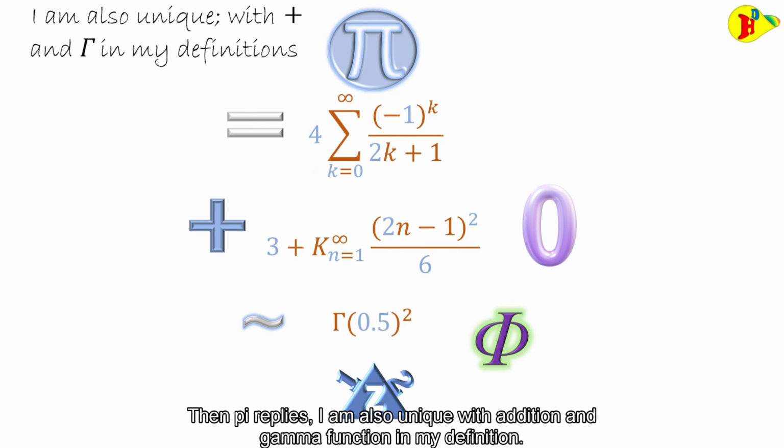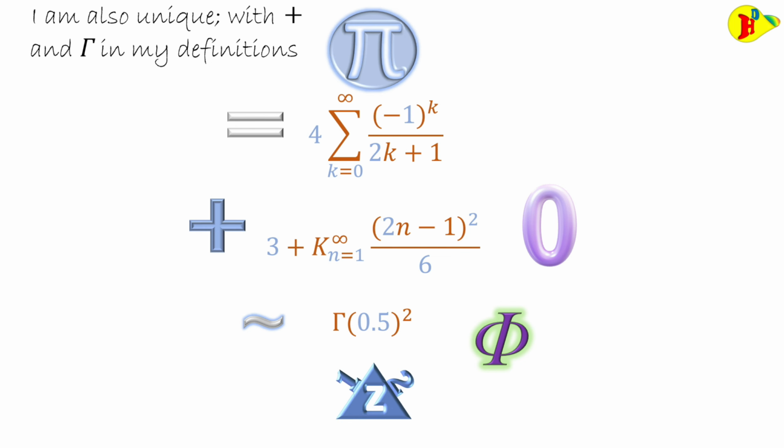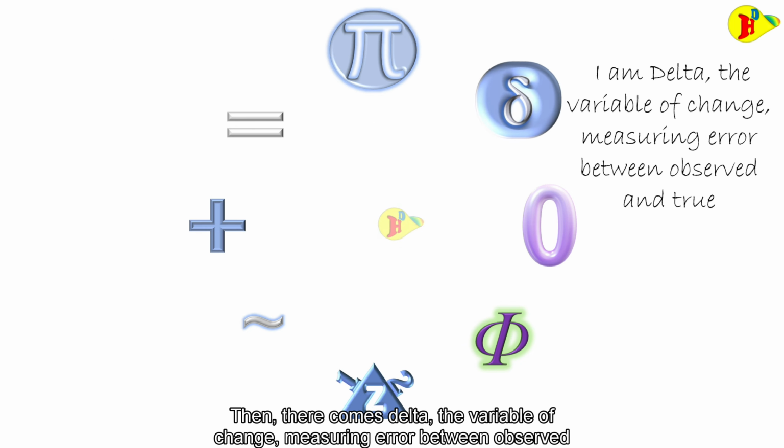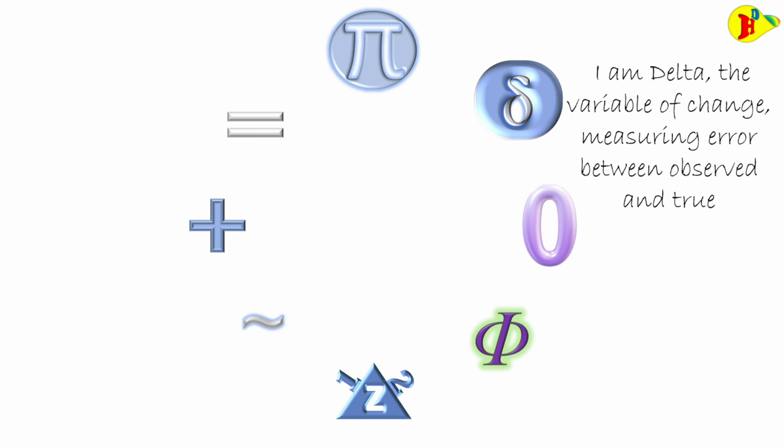Then pi replies that I am also unique with addition and the gamma function in my definition. Then there comes delta, the variable of change, measuring the error between observed and true.